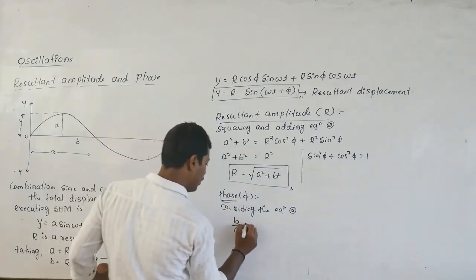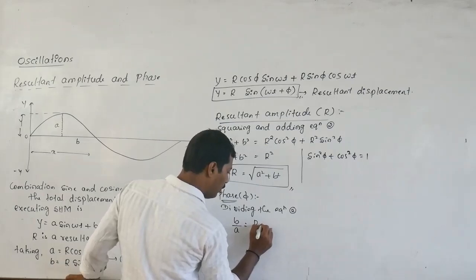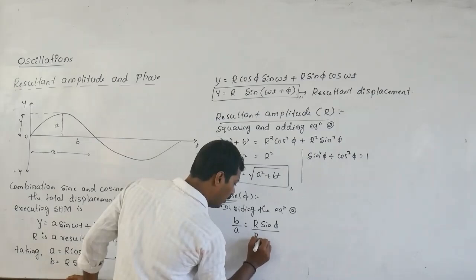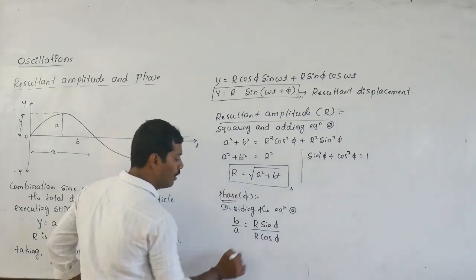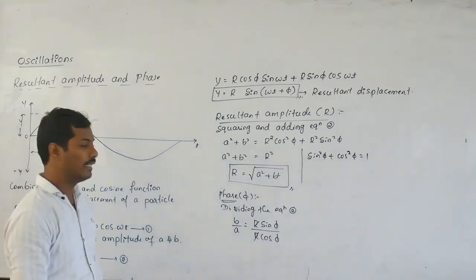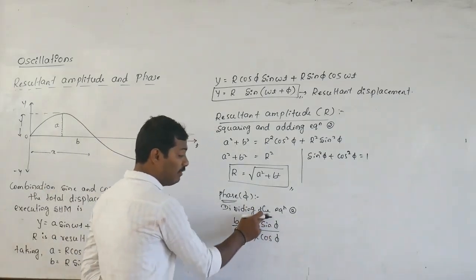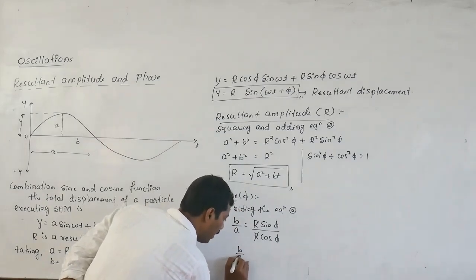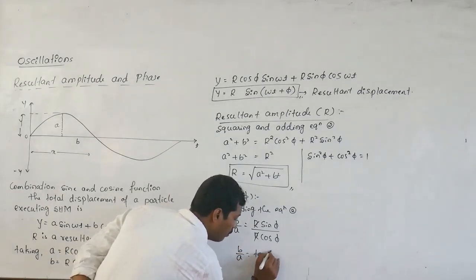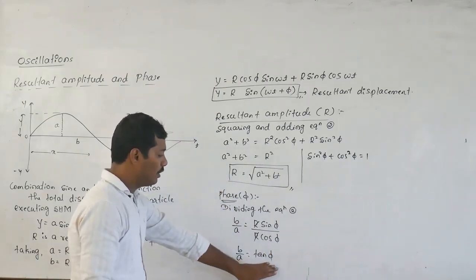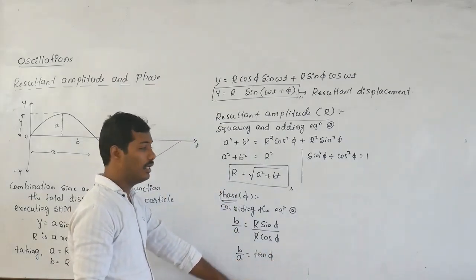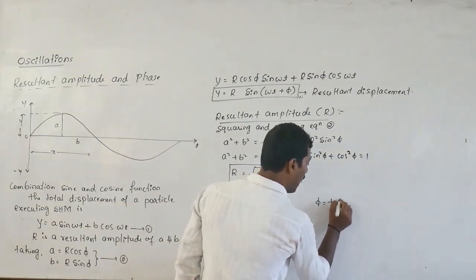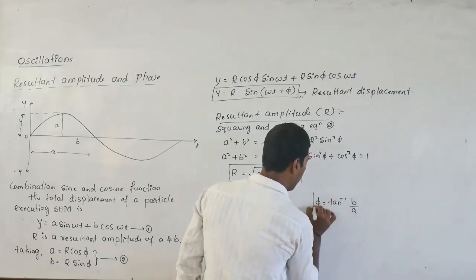B by A is equal to R sine of phi divided by R cos of phi. These two get cancelled. Sin phi divided by cos phi is tan phi. So B by A is equal to tan of phi. We want the value of phi because it is the phase, so phi is equal to tan inverse of B by A.